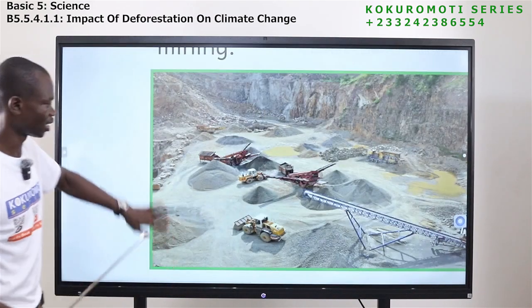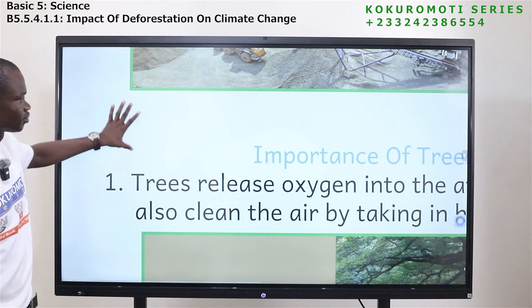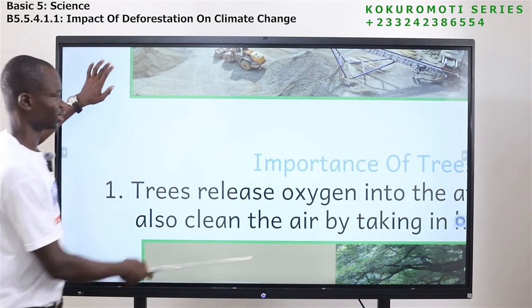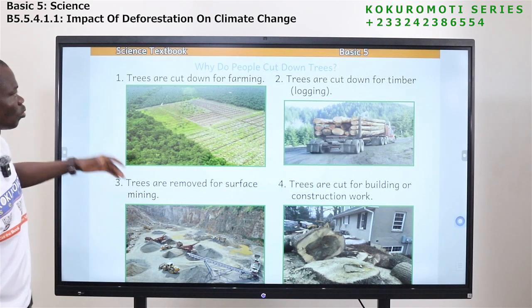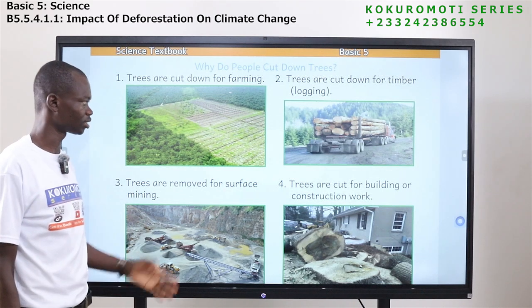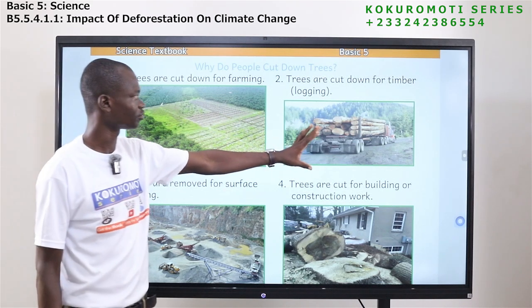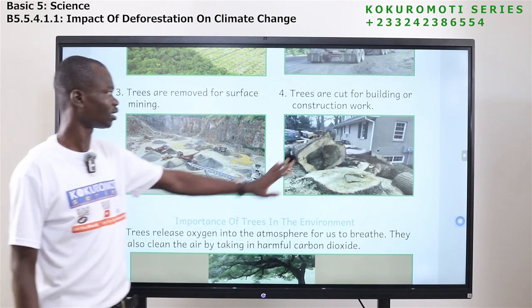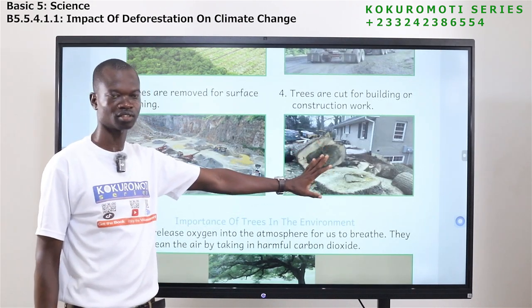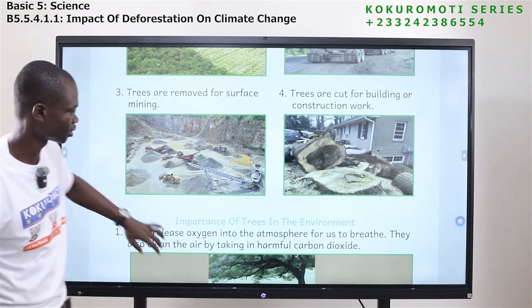So that is another reason why they cut trees. Okay, so we have seen why people cut down trees. One, for farming, for timber, for mining, and for construction, or for building of houses.